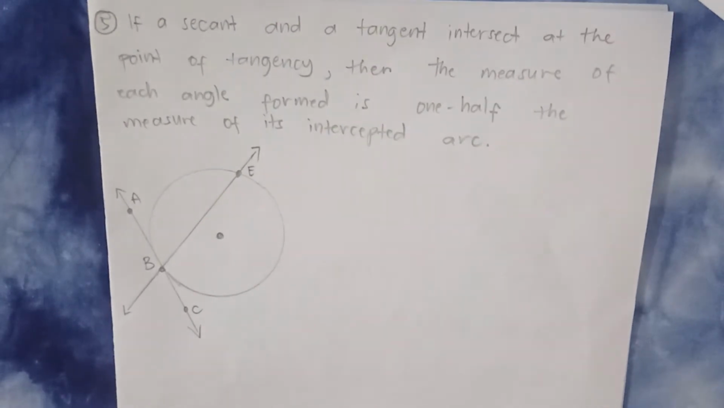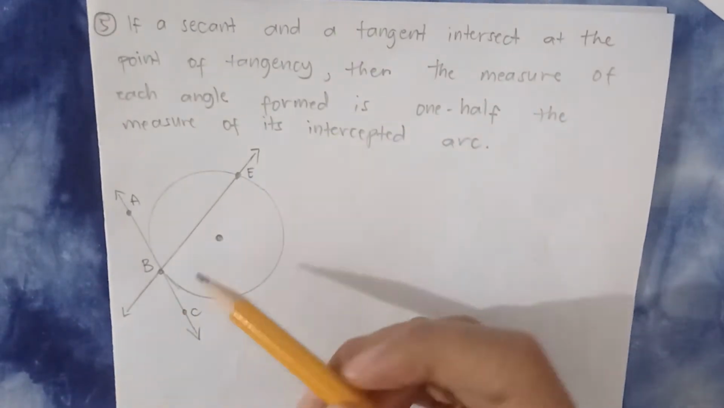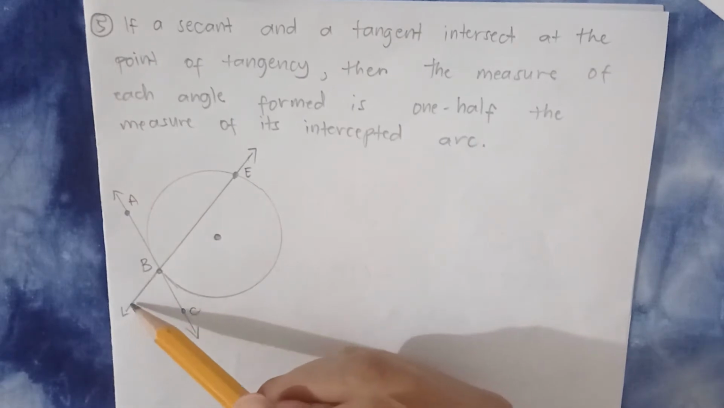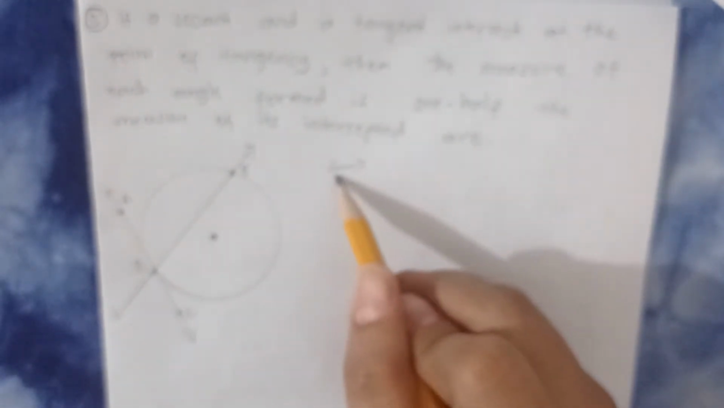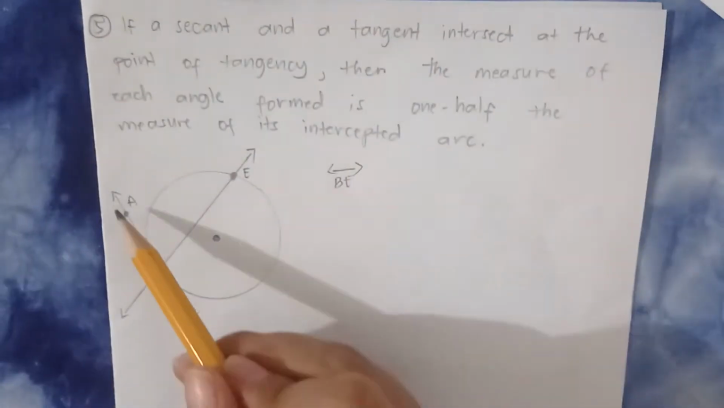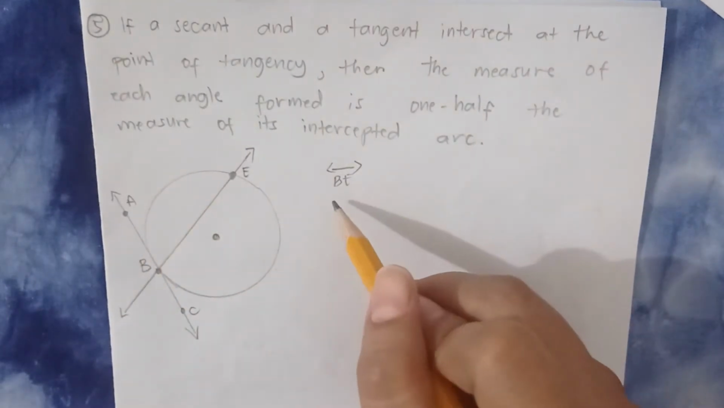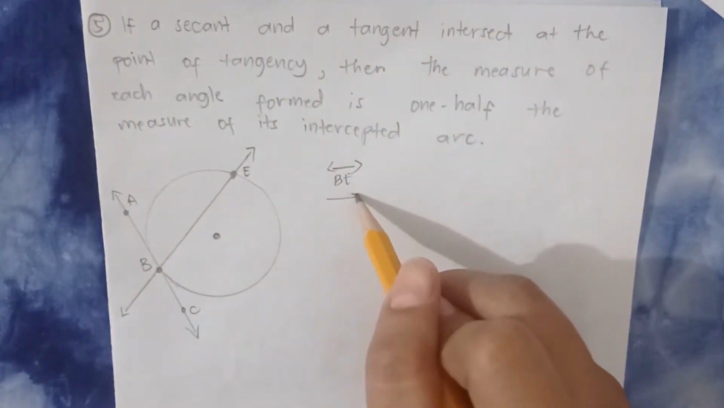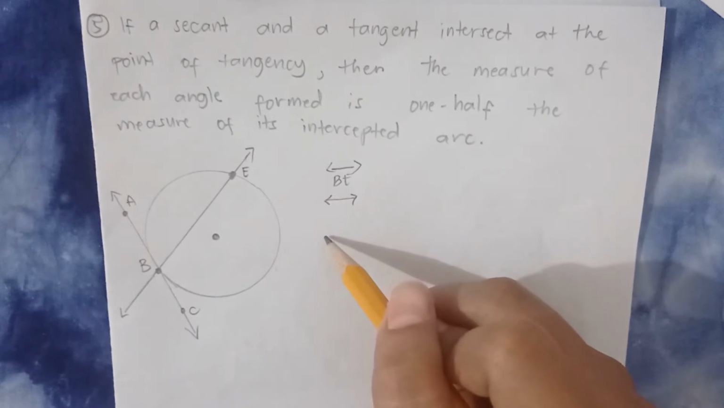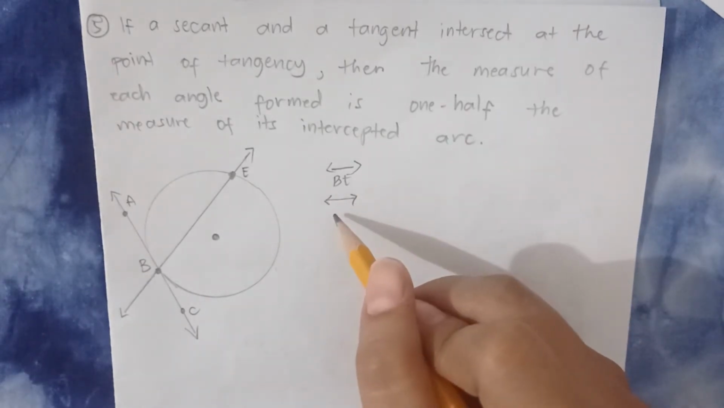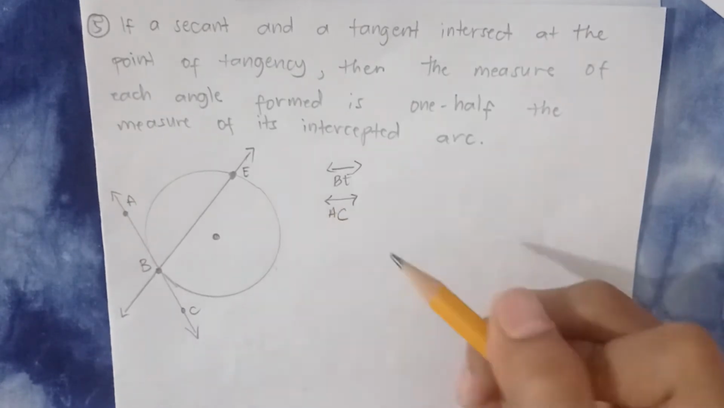So kung makakita kayo ng ganitong problem, halimbawa, may isang secant line. Ito yung secant line natin, line BE. So, this is the secant line kasi 2 points yung na-intersect niya. Then, merong tangent line. Di ba meron na tayong ganito kanina? Isang secant tapos isang tangent. Pero nag-intersect sila sa labas or at the exterior point. So, this is line AC.